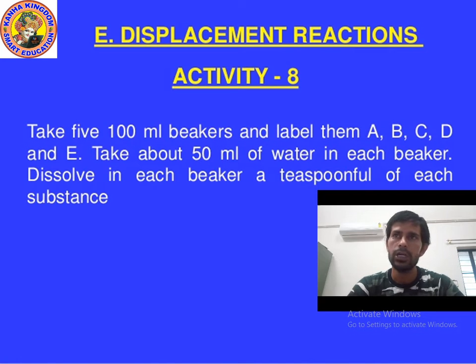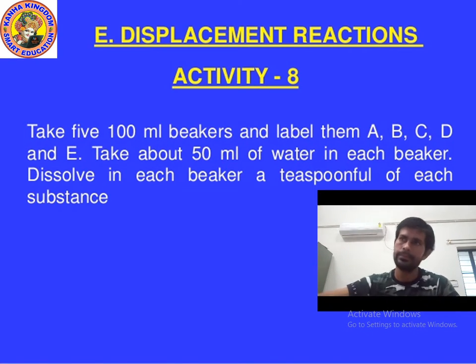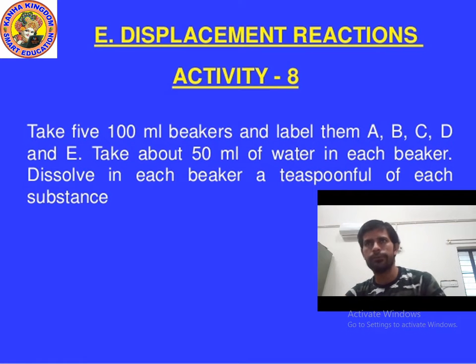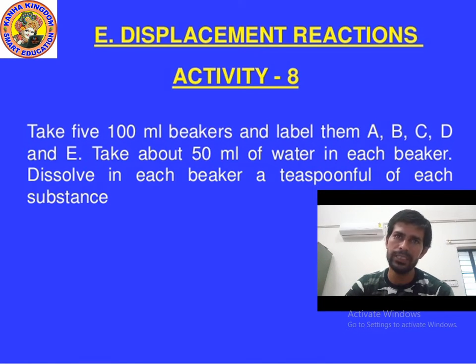What will you do now? You will dissolve a chemical in each beaker. Please write down, I am giving you 10 seconds. So kids, what will you do? You will take 5 beakers A, B, C, D, E and add 50 ml water. Then you will add 1 spoon of chemical substance. Which substance will you add? Let's see in the next slide.